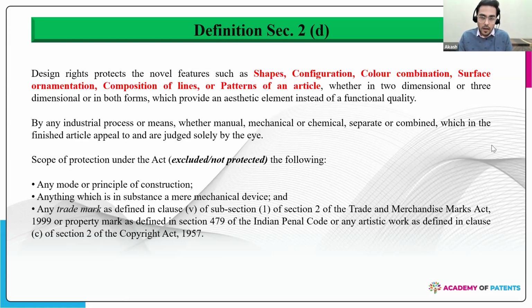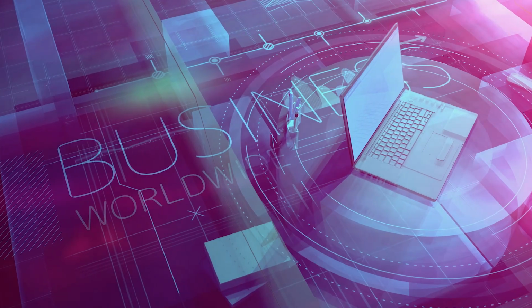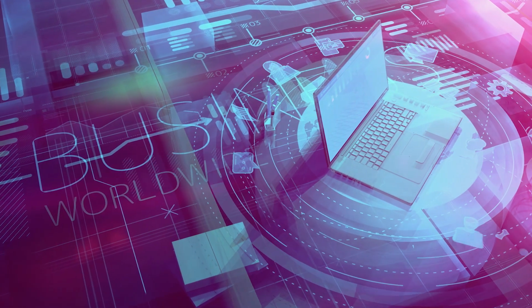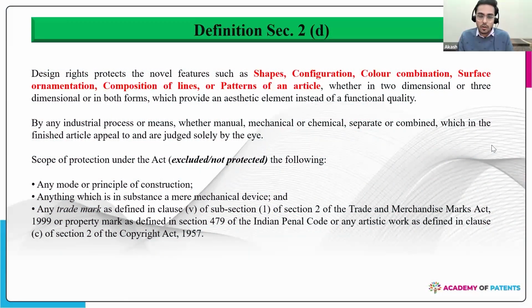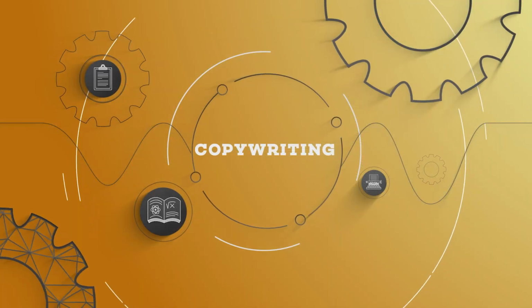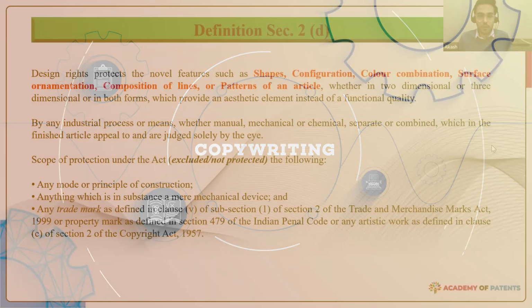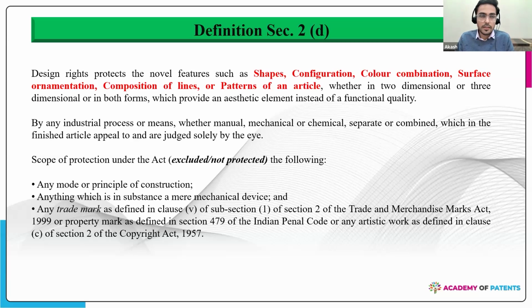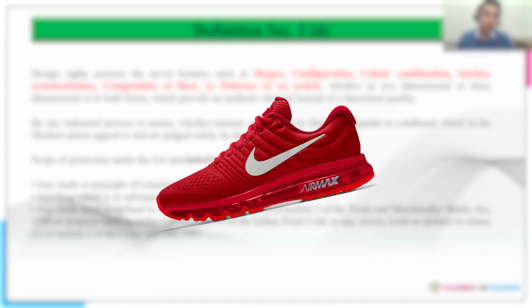So any trademark, which is the name of a business to indicate goods and services, or to be identified as the source of a service or a good, is not protected. Anything which is related to the Copyright Act, to be mentioned as an artistic work, is also not protected. A simple example of a trademark would be the Nike swoosh.